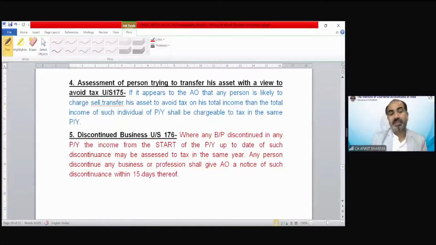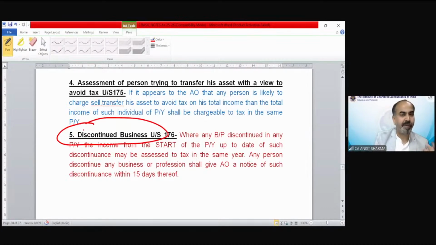The last one is discontinued business. So if any company, partnership, firm, etc., is going to be discontinued in this year, then after liquidation, whatever income they have earned from April till the liquidation, they will say we will pay tax in the next year.